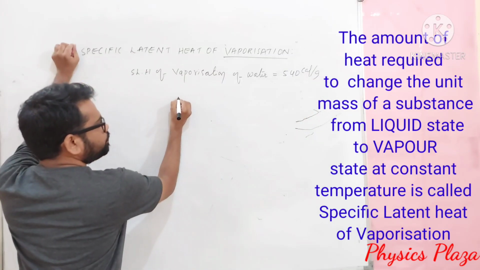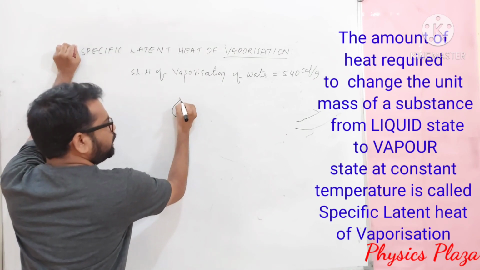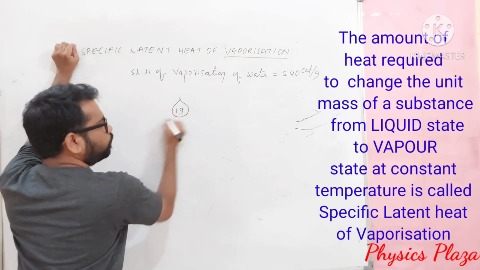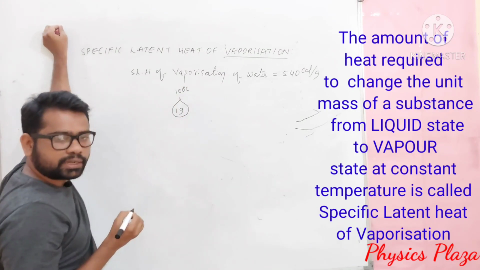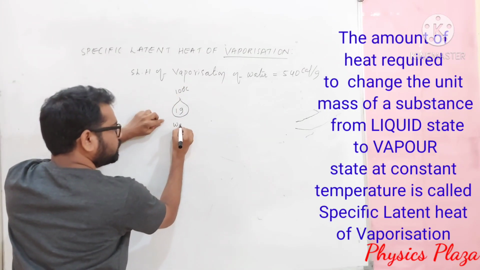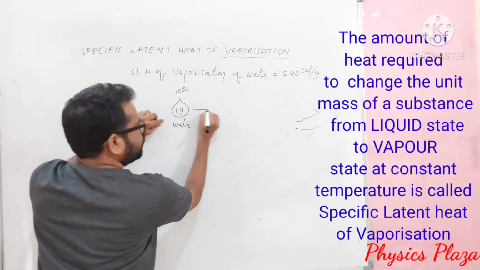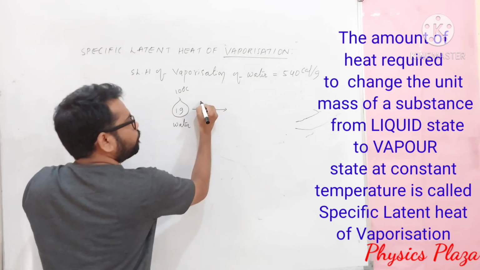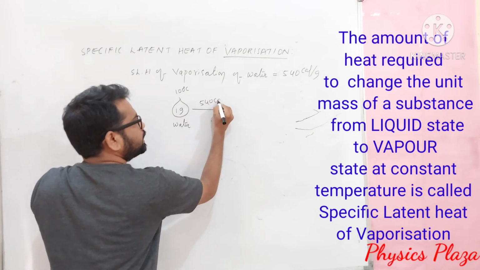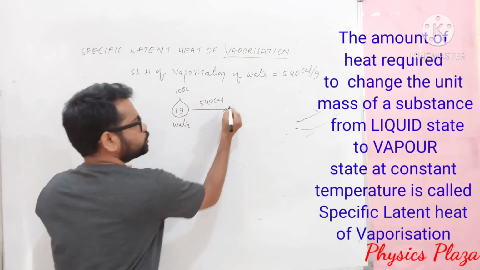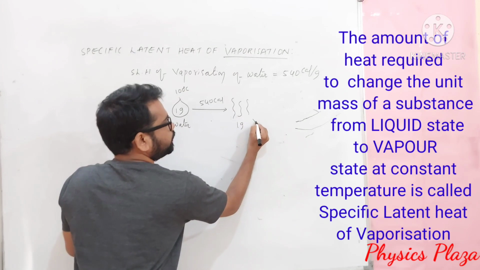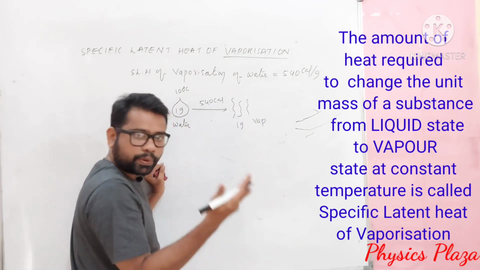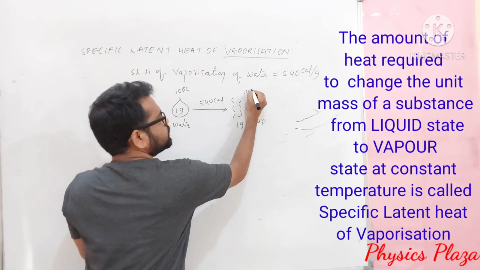Actually it means that 1 gram of water at 100 degrees Celsius will absorb 540 calorie heat energy to change into 1 gram of water vapor at 100 degrees Celsius only.